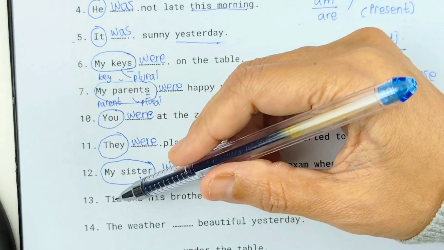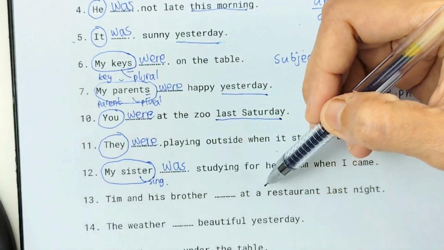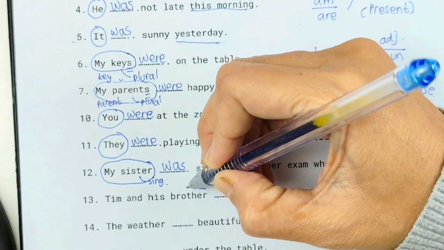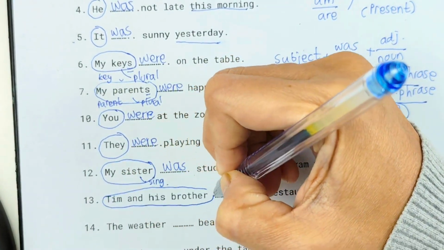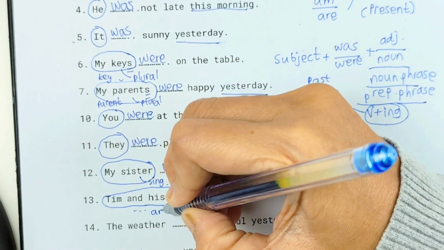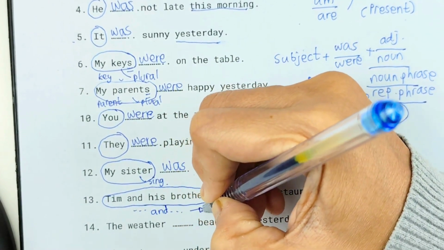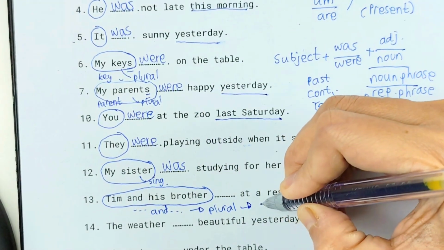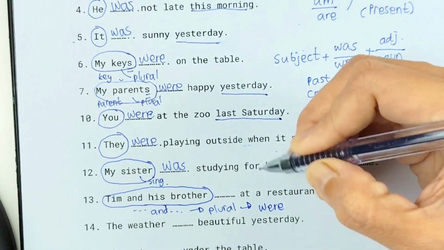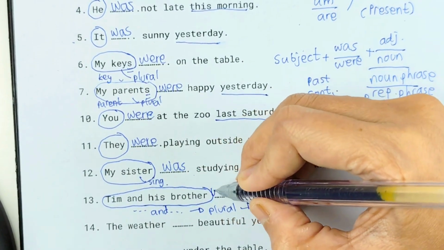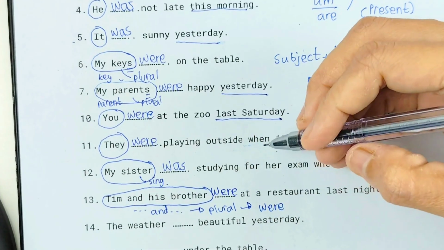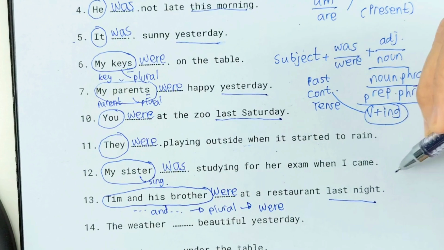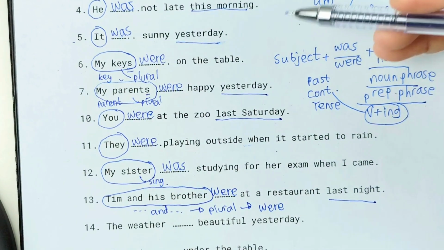Number 13. Tim and his brother blank at a restaurant last night. The subject, Tim and his brother. So it is he and he. Plural. Always plural. Then we have to use, yes, were. Tim and his brother were at a restaurant last night. Last night signifies this one is in the past.